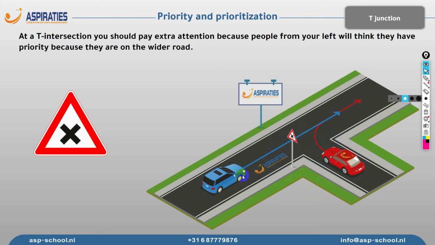Why? Because those drivers coming from the wider road think they have the priority. So this driver, let's say he didn't notice this sign and he thought that this is a priority road, then maybe he will not slow down or give the priority to our vehicle. So in this scenario, we always have to be careful. Maybe this road is considered a priority road, but it's narrower than the road that it's merging into. So in such a scenario, you just have to pay extra attention.